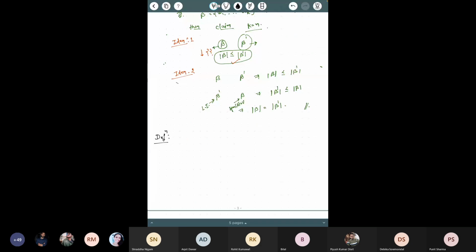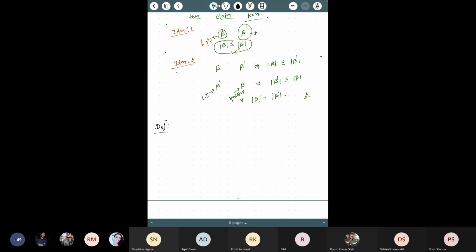This way you can also say that every linearly independent set can be extended to a basis when you have a vector space that has a finite basis. So I will give some name to this kind of vector space, and then we will prove these results. So let me first define what is a finite dimensional vector space.